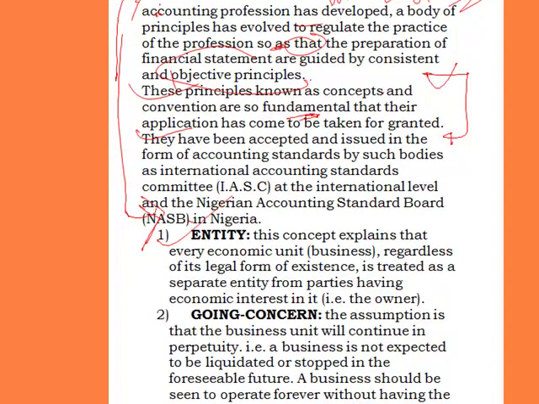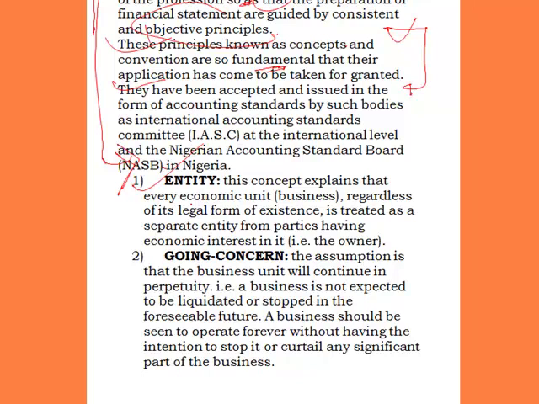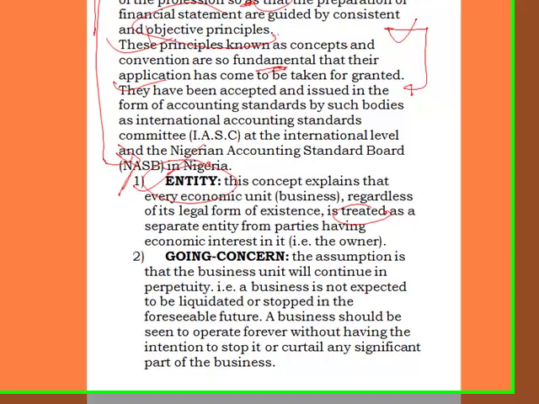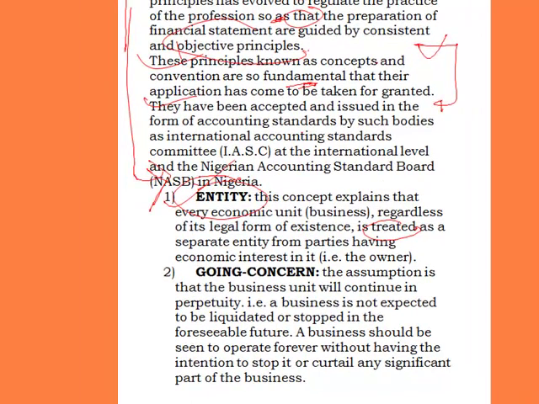Now, this concept explains that every economic unit or business, regardless of its legal form of existence, is treated as a separate entity from parties having an economic interest in it. The entity concept is one of the assumptions of accounting. It says that every business must be treated as being different from the persons that have a proprietary or economic interest in it. When you have a business, you should assume, as an accountant, that the business is different from the owner.